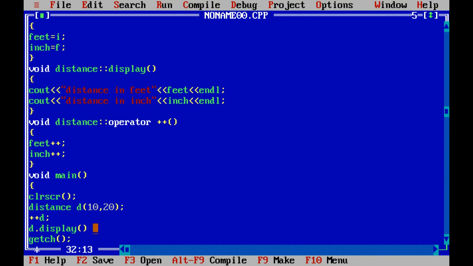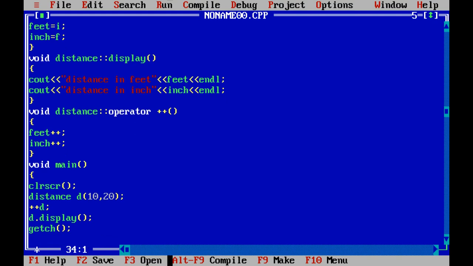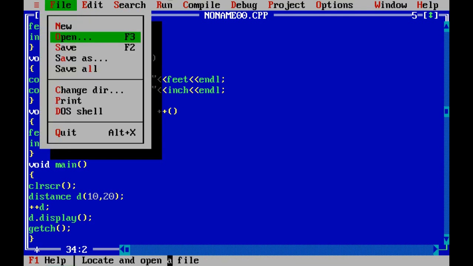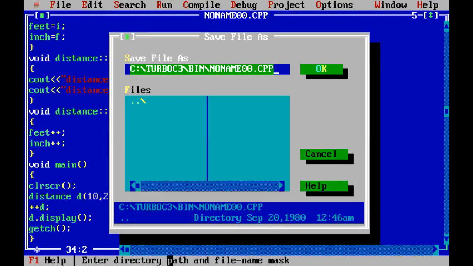D dot display. Every statement should terminate with a semicolon. Close of the main. Right? I think there are no errors. Let me save it first. Unary. Unary plus.